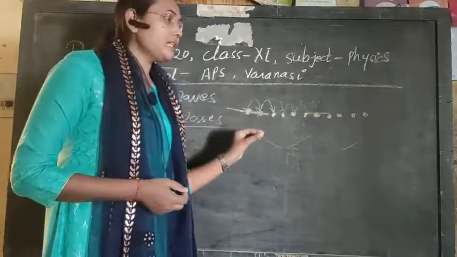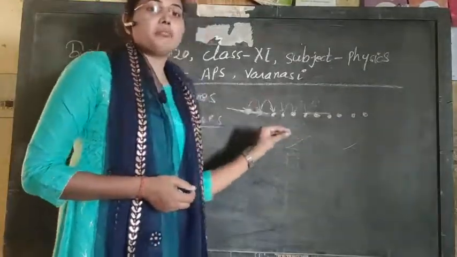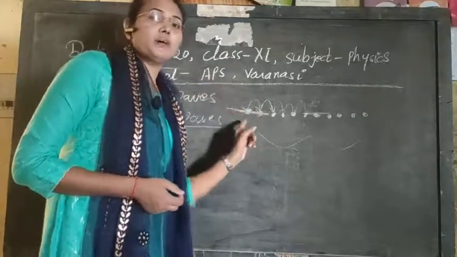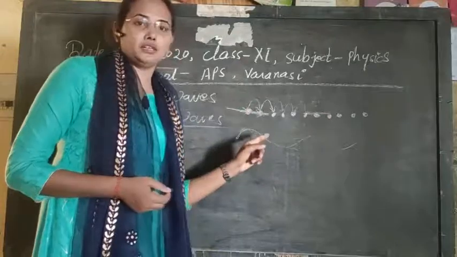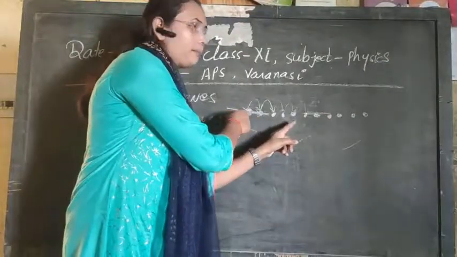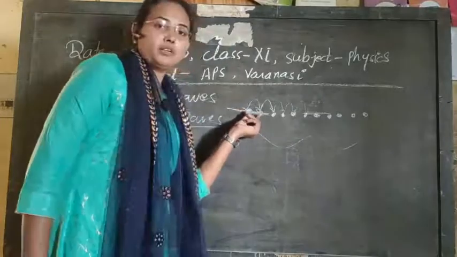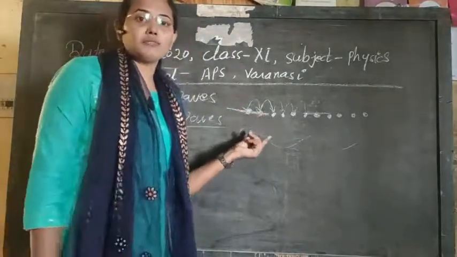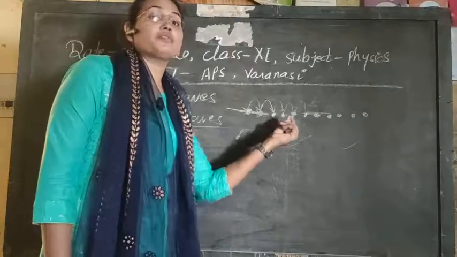So here we see that for the production of a mechanical wave, a thing that is needed is a medium for the transfer of energy. Otherwise, if medium particles are not present, then collision will not take place, and if the collision process does not take place, then there will be no transfer of energy.